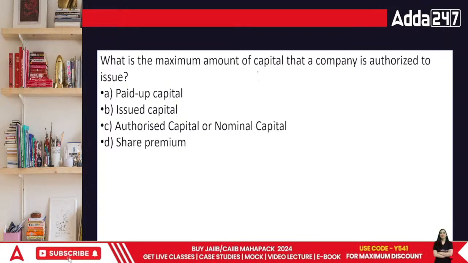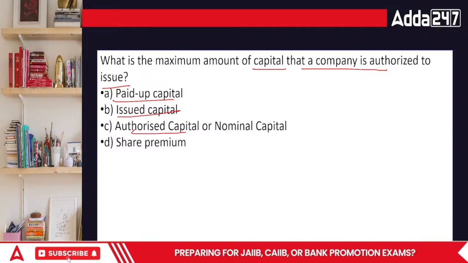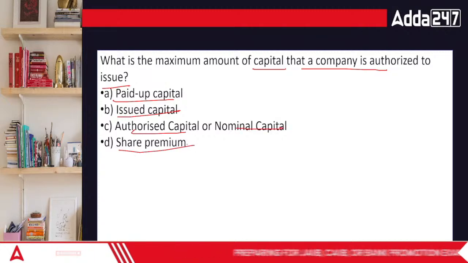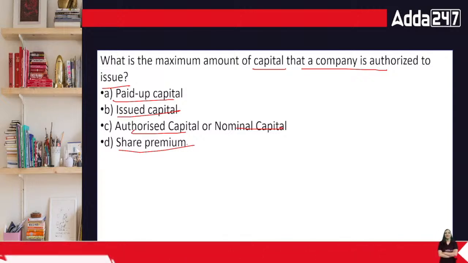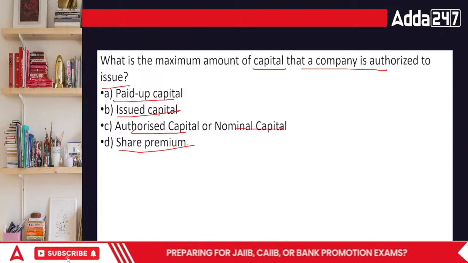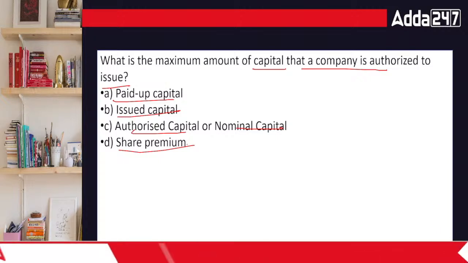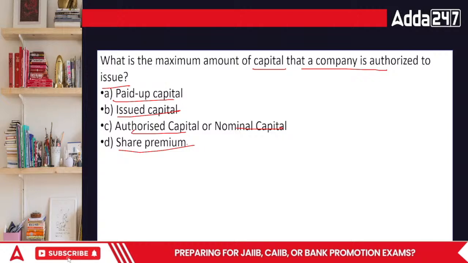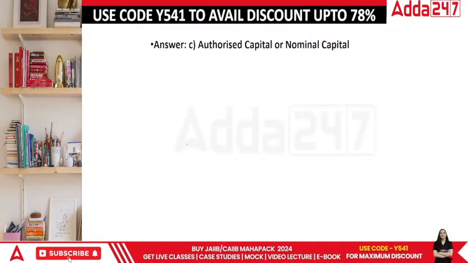What is the maximum amount of capital that a company is authorized to issue? Maximum amount of capital: paid up, issued, authorized or nominal, or share premium. Paid up is the amount that people have paid. Issued means the shares which have been issued to them. Authorized or nominal is the one which has been authorized to them, which they have taken permission for. If this is the one they have taken permission for, then what's going to be the answer, everyone? The answer is going to be the maximum permission that you have taken for.